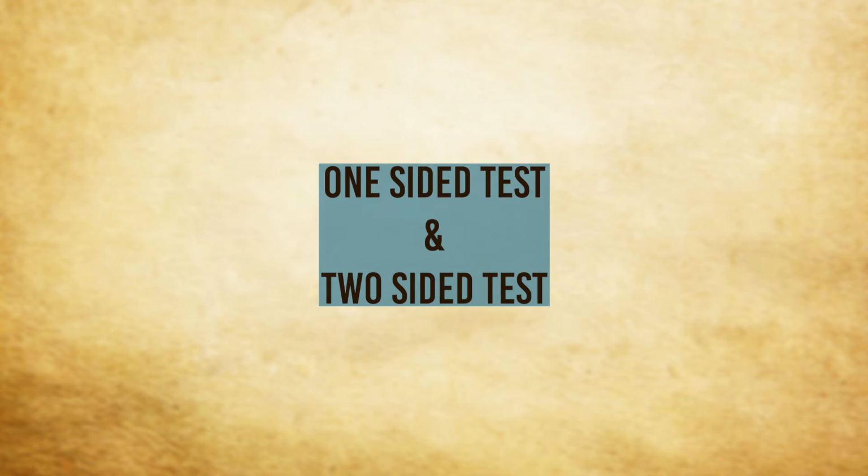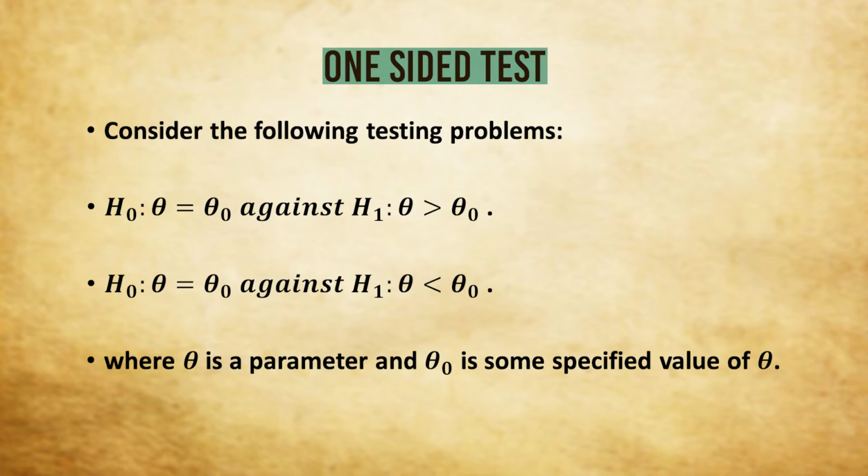Now we come to two important things, the one-sided test and the two-sided test. What is a one-sided test? We consider the following testing problems: theta equals theta naught, that is H naught, against H1: theta greater than theta naught. Now, theta is a parameter and theta naught is some specified value of theta. Alternatively, we can also think of theta equals theta naught against theta less than theta naught. Can you tell me why these are called one-sided tests?